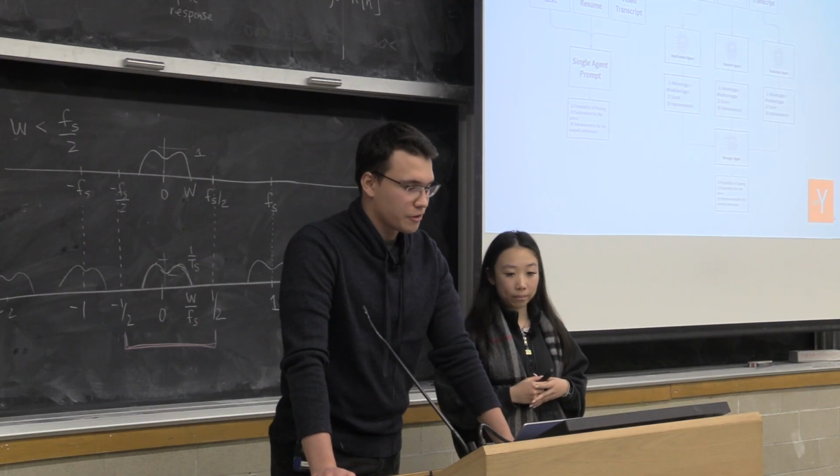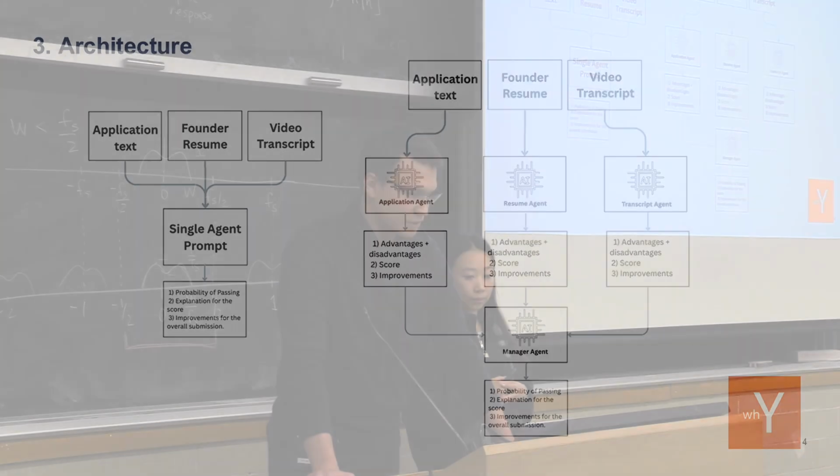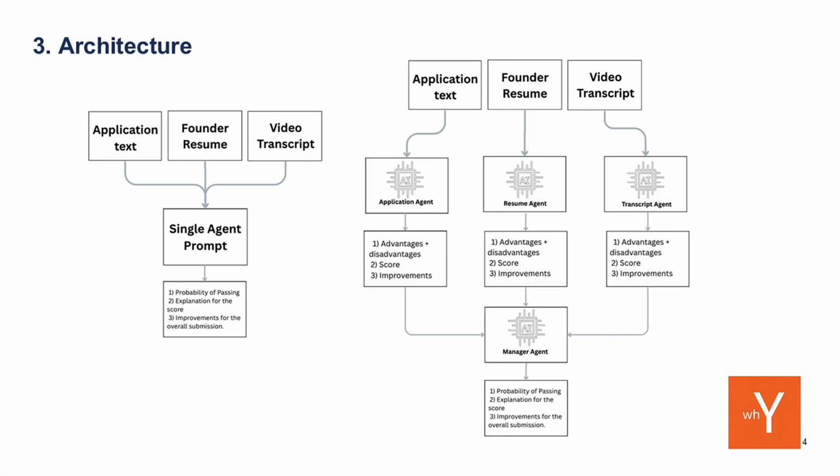Sure, now we can discuss the model architecture. Mainly 2 model types were tested for this project, the single prompt and the multi-agent system. The single agent prompt works as you expected, with a single prompt which outputs the probability of passing, an explanation for the score, and improvements for the overall submission. The multi-agent system mainly employs 3 agents, 1 specific one for each input type. All of those agents output the advantages and disadvantages, as well as the score and the improvements, which are later aggregated by the managing agent,